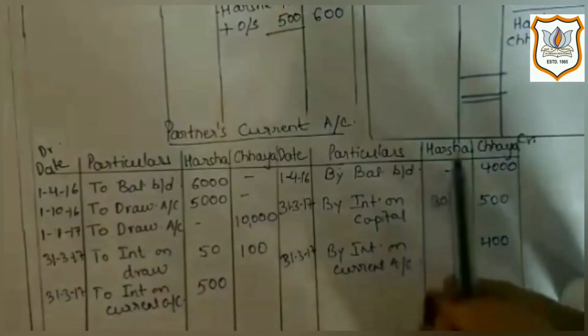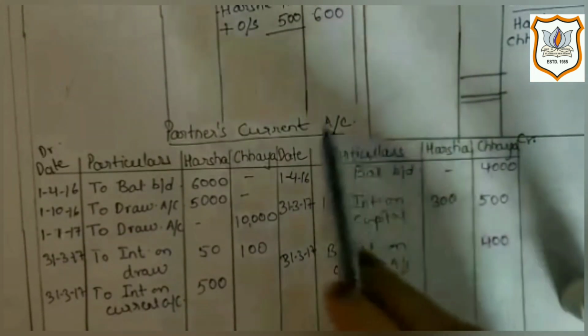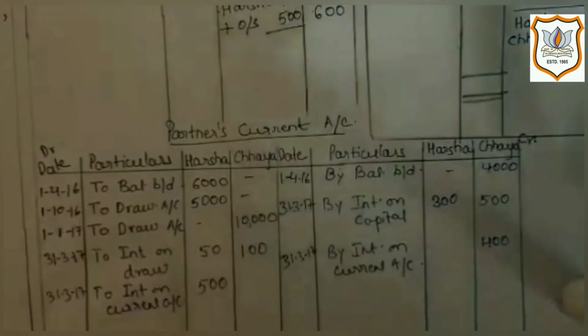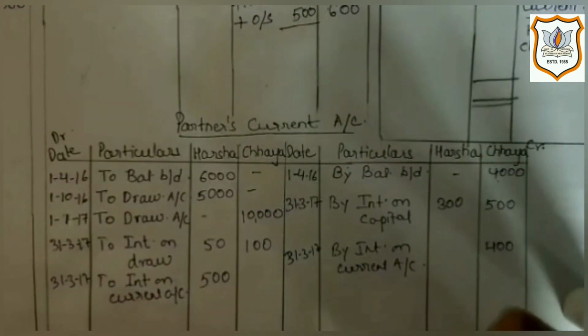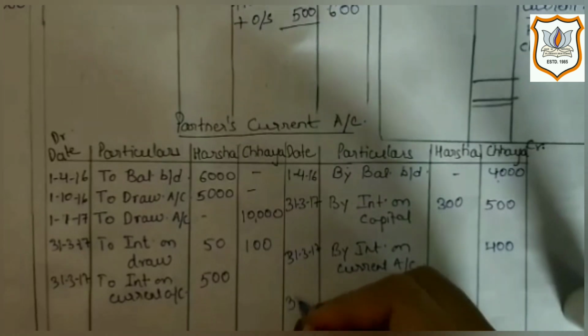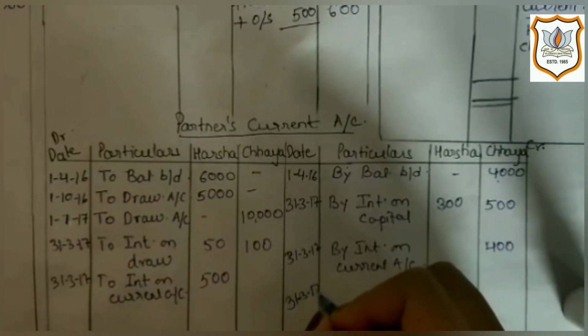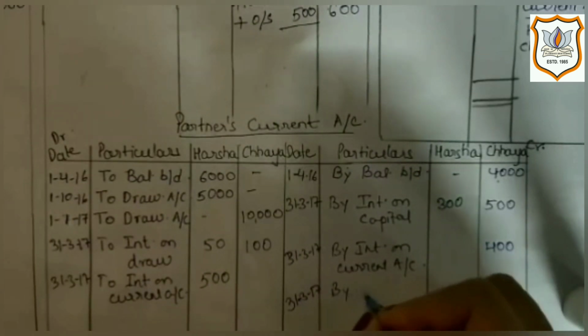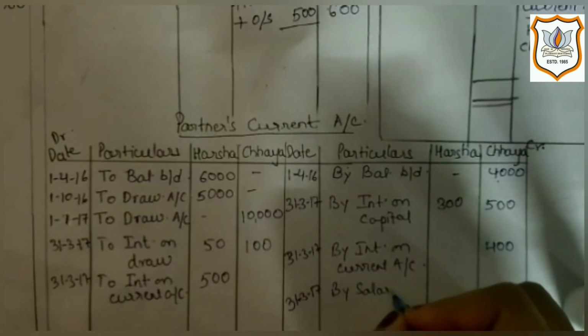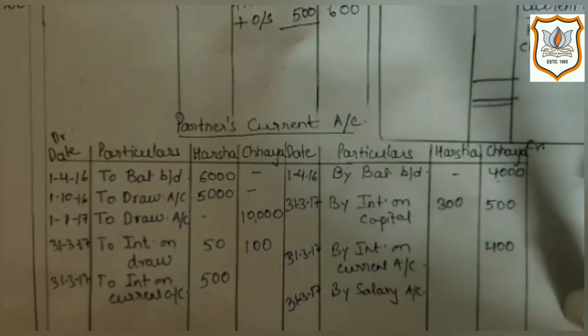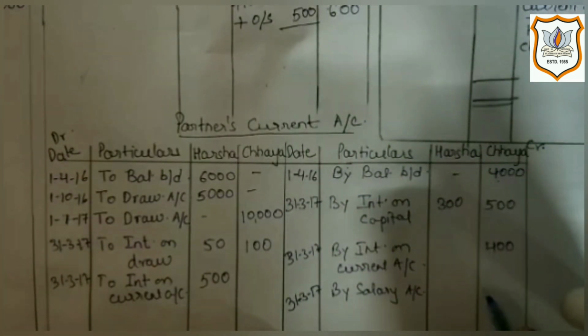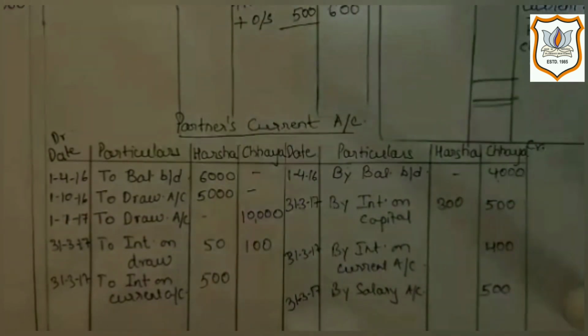And second effect of it would be on credit side of profit of partner's current account, as it is an income for the partner which she is receiving from the firm. So here we will write 31st March 2017 by salary account, as it is given to Chaya. So we will write it in her column.